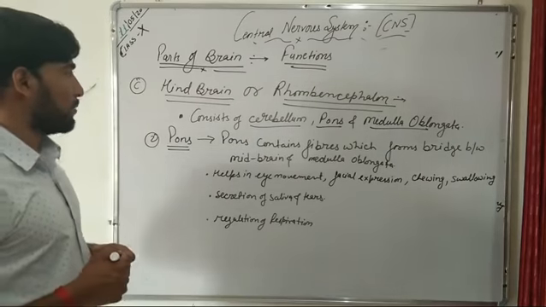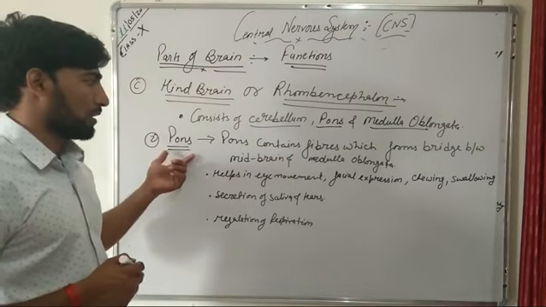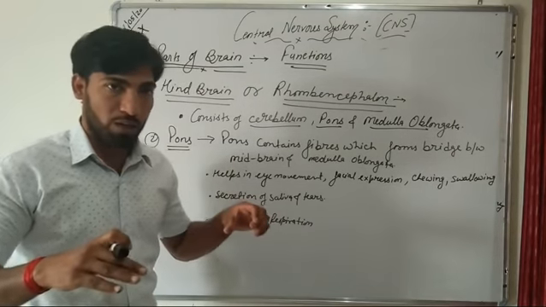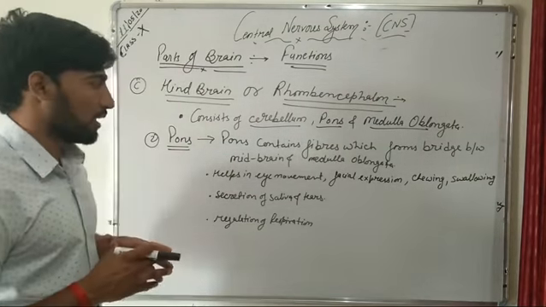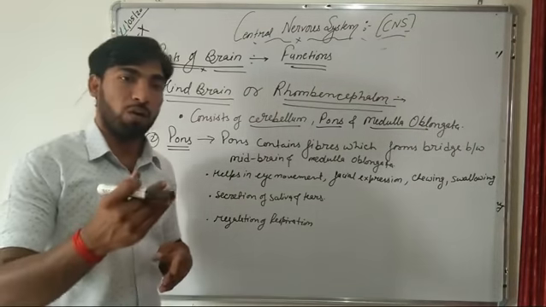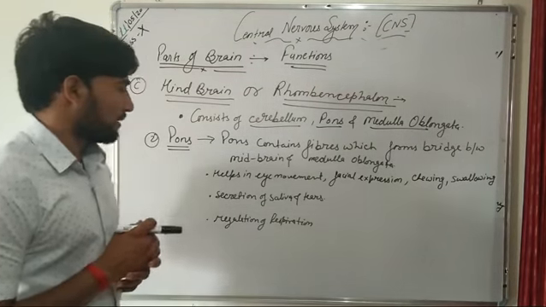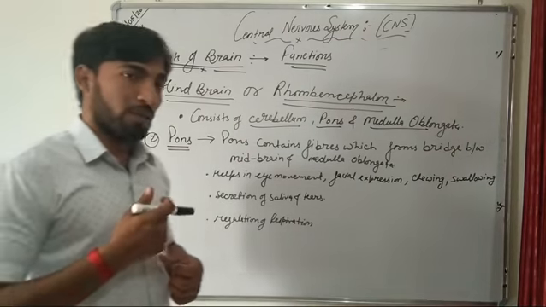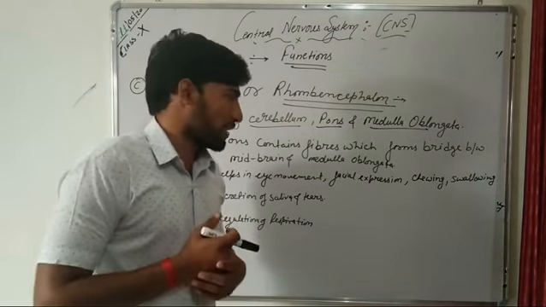Now come to the second part of the hindbrain, that is the pons. This pons contains fibers, and these fibers form a bridge-like structure between the midbrain and the medulla oblongata. Further, this pons helps in eye movement. It is responsible for controlling the facial expressions.